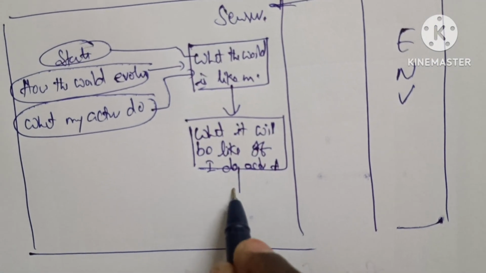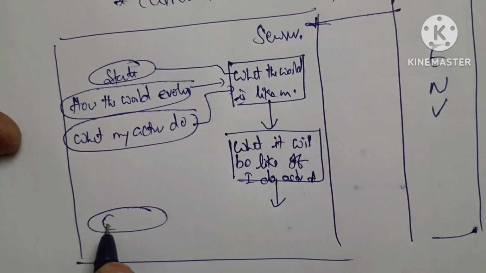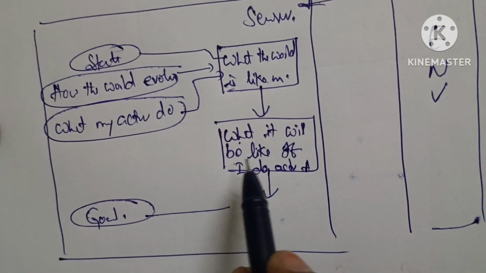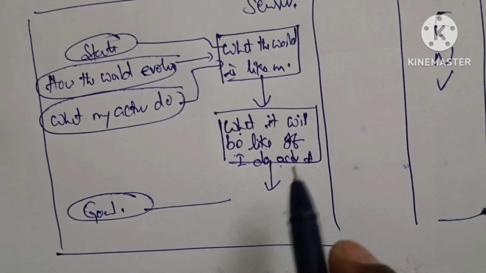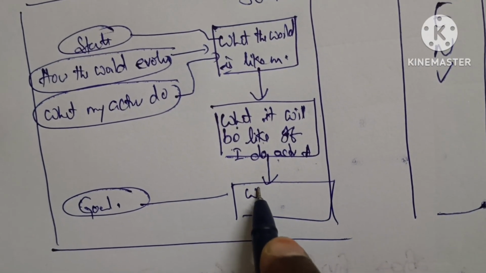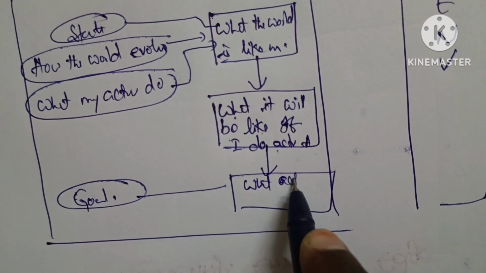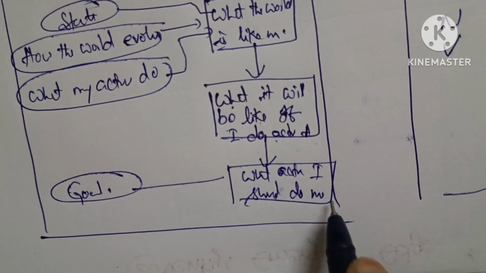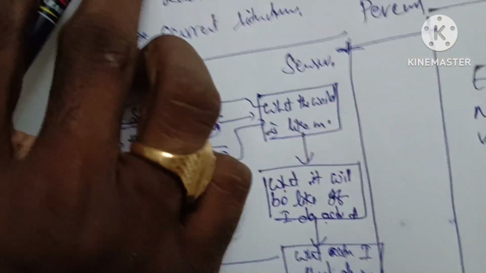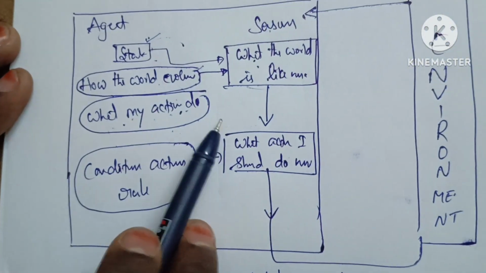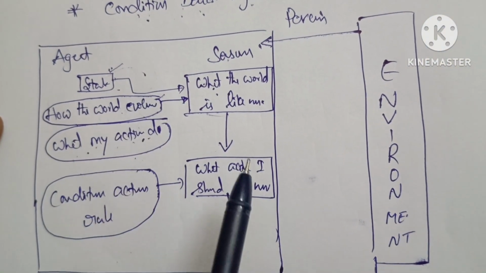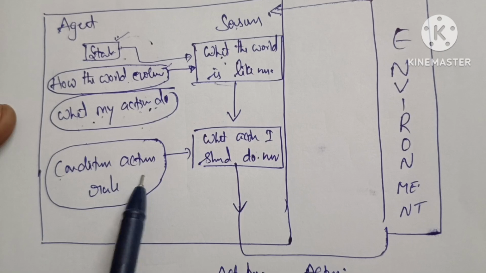Why are we applying the action? We will reach the goal. So based on goal, what it will be like if I do the action A, then what action I should do now. Clear? So here what will happen? Model based reflex agent decides based on previous situation and the condition action rule.